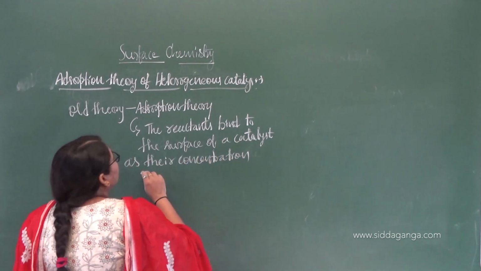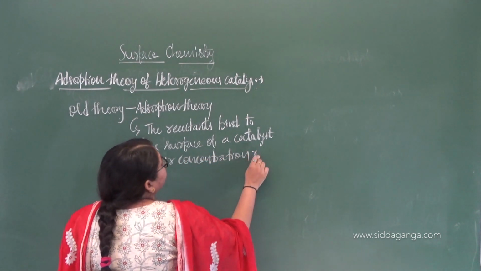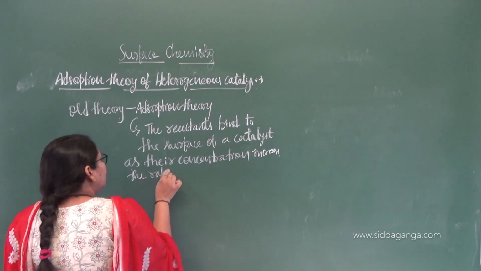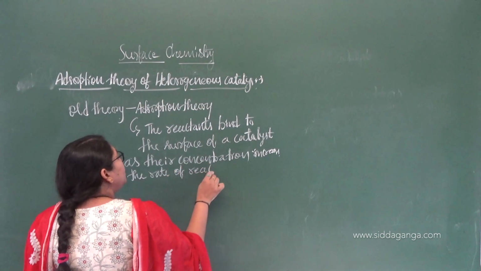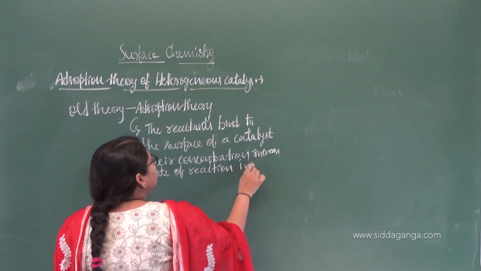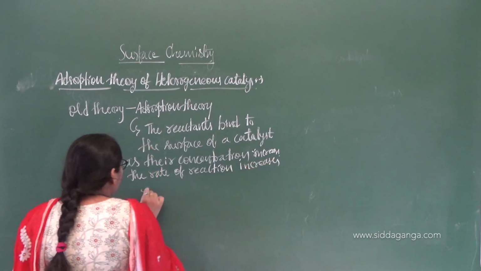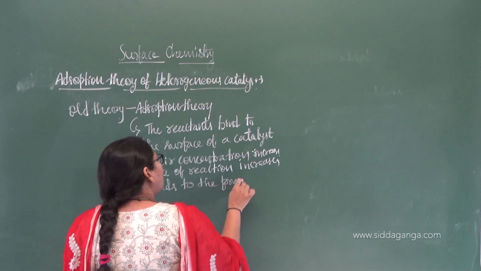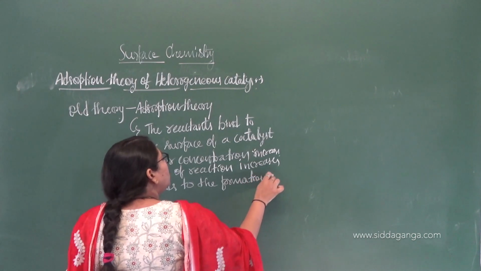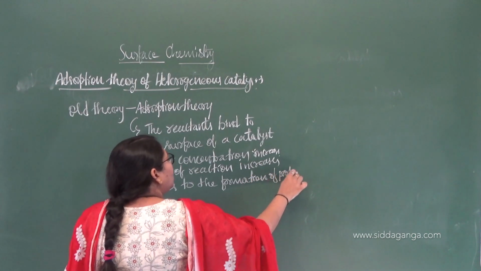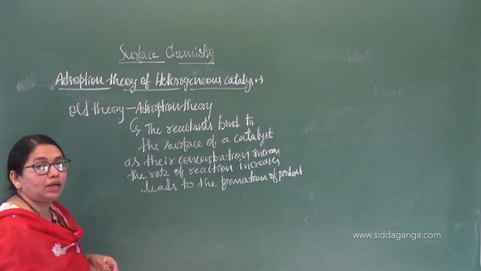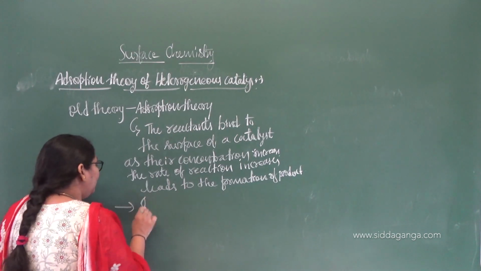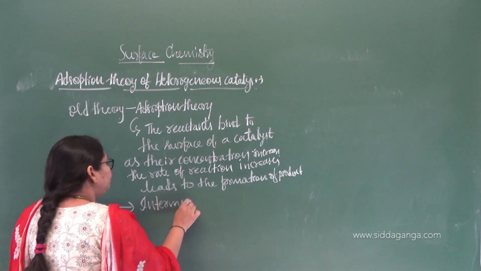As the concentration on the surface increases, the rate of reaction increases, leading to the formation of products. This is the simple, old theory. Now one more theory was proposed, that is the intermediate complex formation theory.